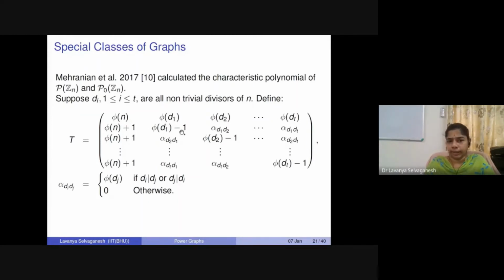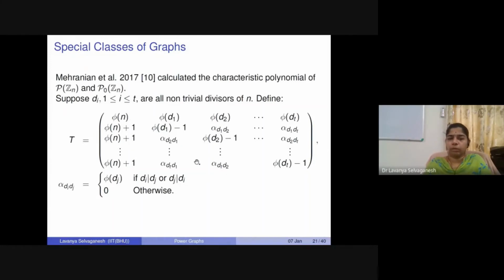And in the second row, we have phi of alpha(d1, d2). That means alpha(d1, d2) will be nothing but phi(d2) if d1 divides d2 or d2 divides d1, either way, it will be phi(d2). Otherwise, if d1 does not divide d2 and d2 does not divide d1, then it would be 0.